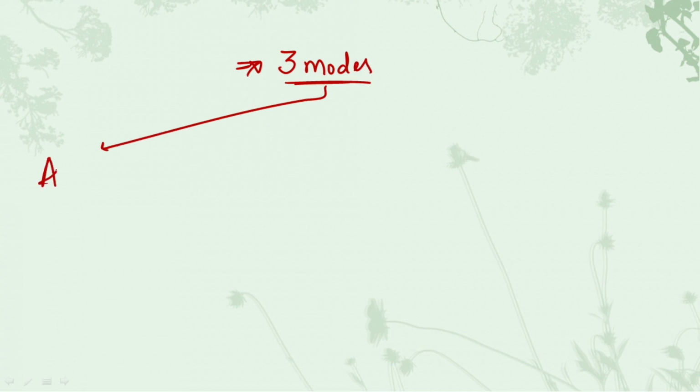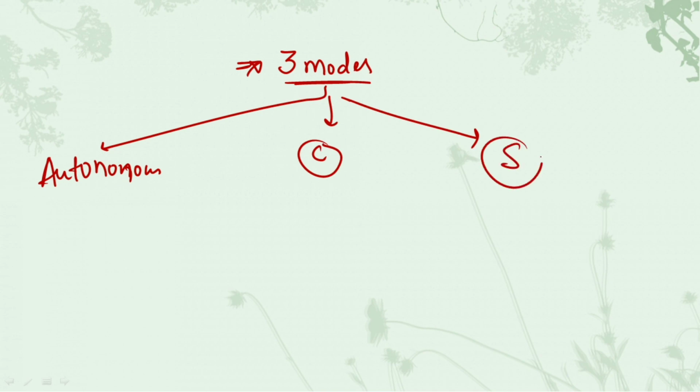So now let's quickly summarize each one of them. We have three main modes of specification: the first one is autonomous, the second one is conditional, and the third one is syncytial. Autonomous is the one in which the cell, wherever placed, would get converted into its early fate itself.